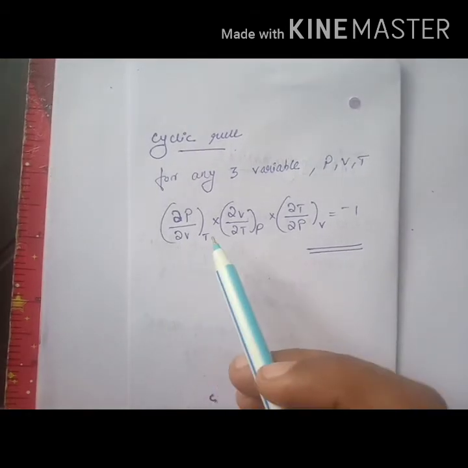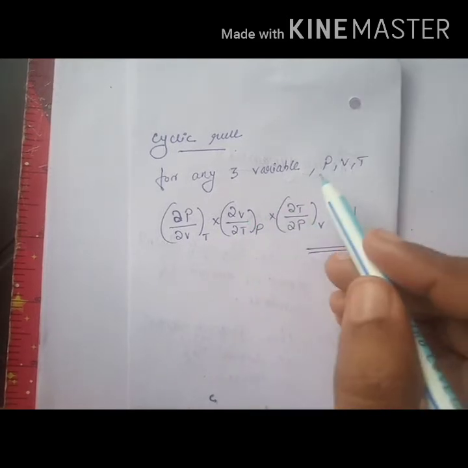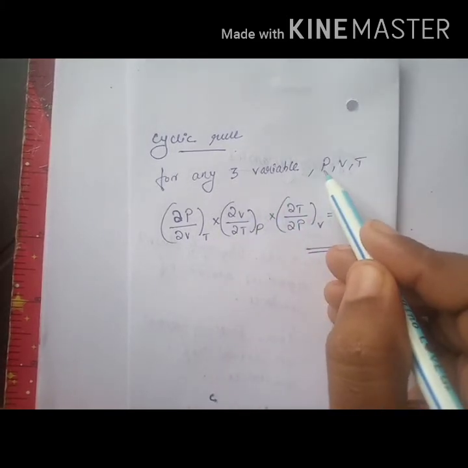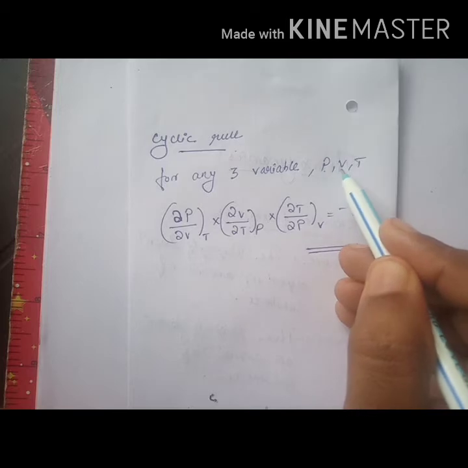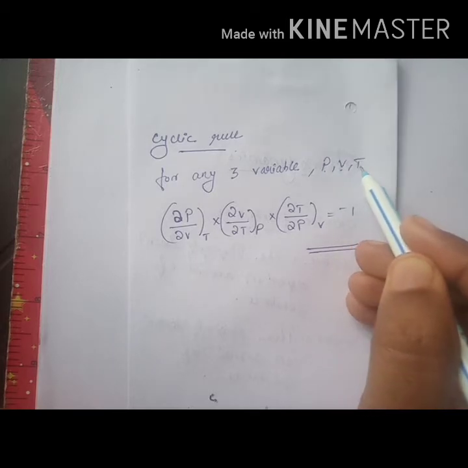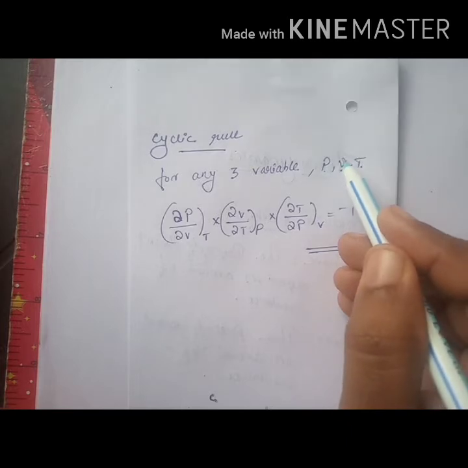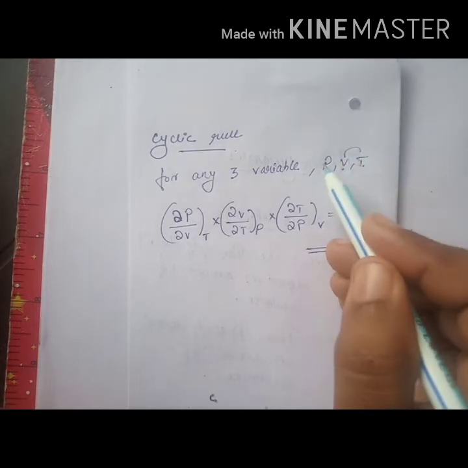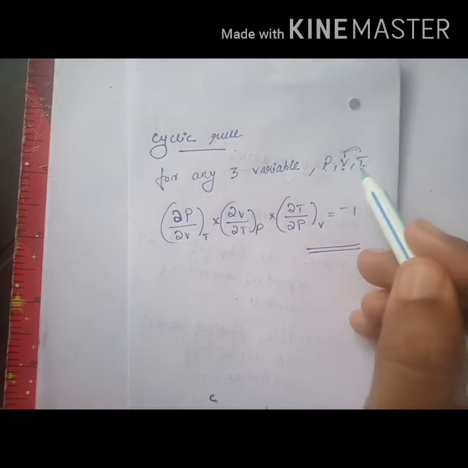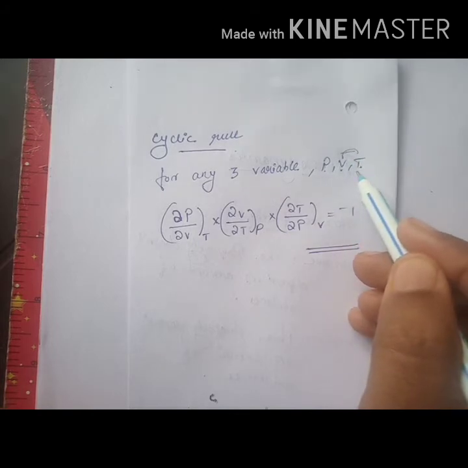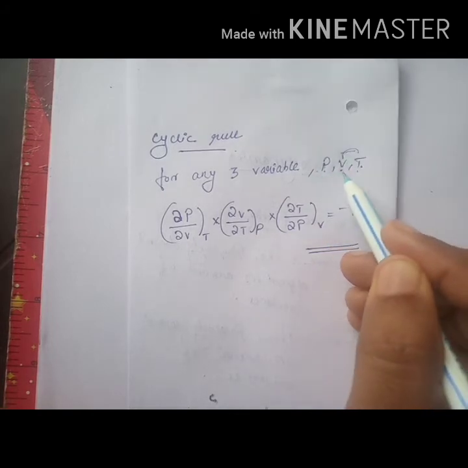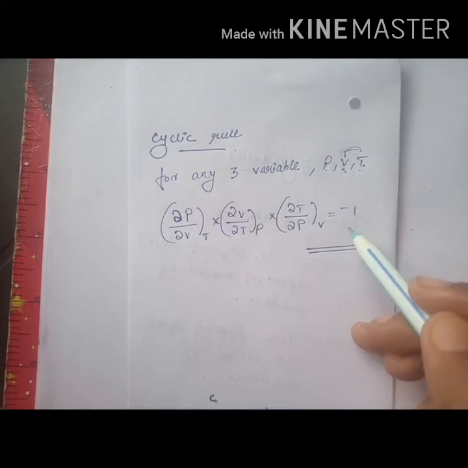And this is easy for remembering. First we have to write dou P by dou V at constant temperature, into, next starting from dou V, dou V by dou T at constant pressure. Next starting from temperature, dou T by dou P at constant volume equal to -1.